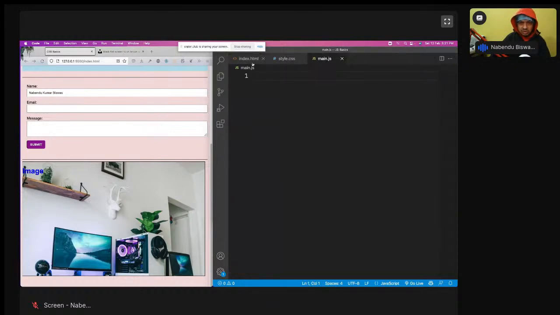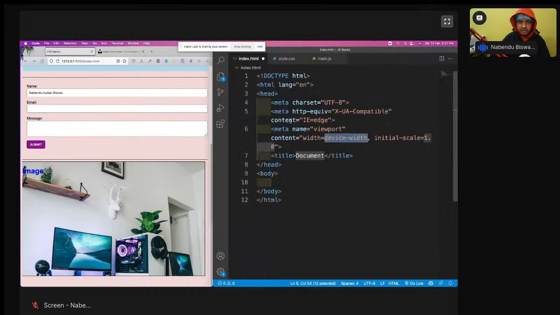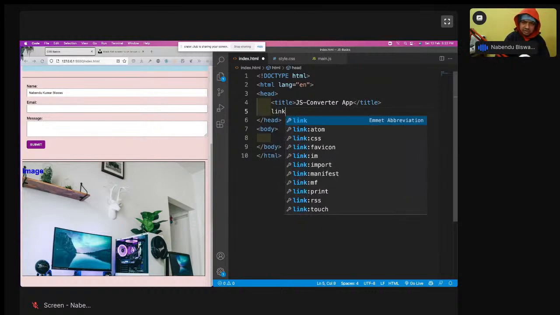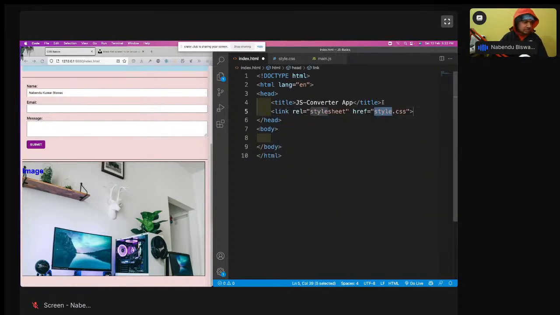Although I don't like one thing which I'm going to tell. So this is there. We're going to create something known as a converter app. Quickly, we're going to create a converter app, and here I'm going to link this. Okay, link the CSS file.